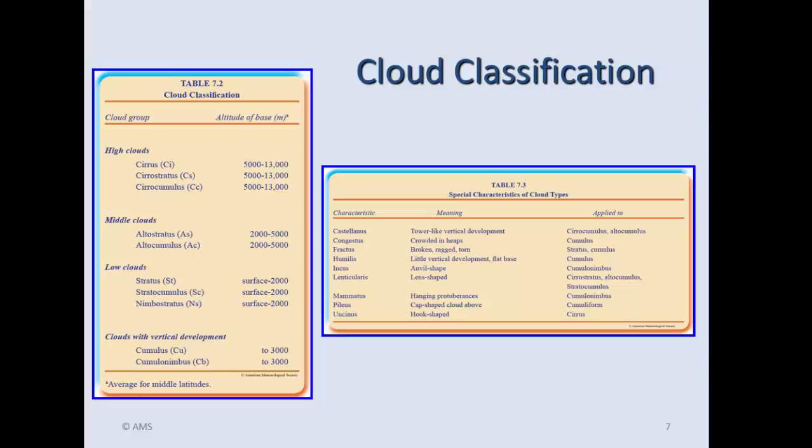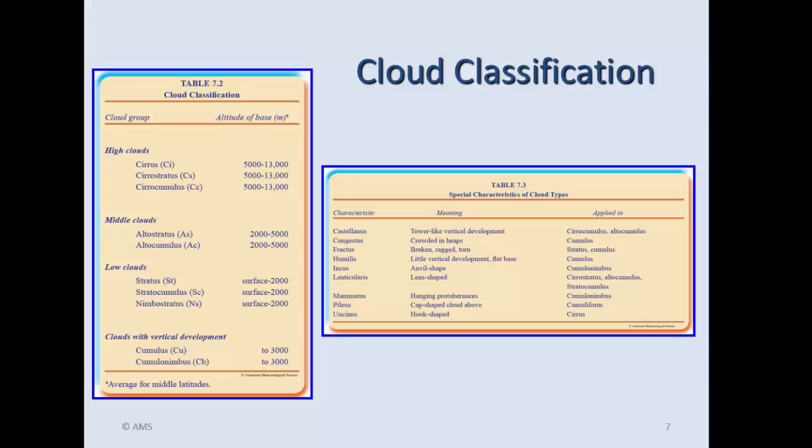All right, going down to middle clouds, the altostratus, altocumulus. Alto is a term we use for a middle cloud form. The 2,000 meters is going to equate to approximately 6,000 feet above ground level. So in other words, altocumulus cloud base must be between approximately 6,000 feet and 16,000 feet. Again, like the cirroforms, the alto forms can take on either altocumulus, if it's a lumpy shaped cloud, or altostratus if it's uniform in shape.